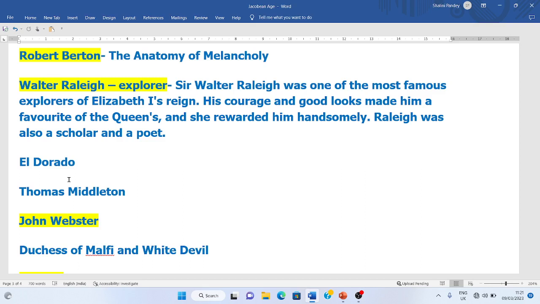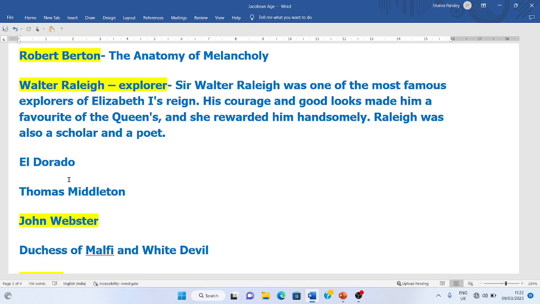After beheading him, he presented his skull to his wife, and she kept the skull with her as long as she lived. This story is not related to your exam, but it is an interesting fact. It makes your reading interesting.